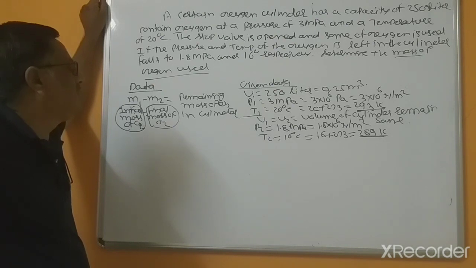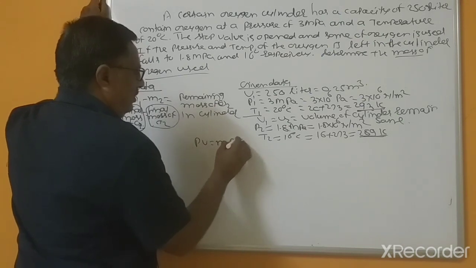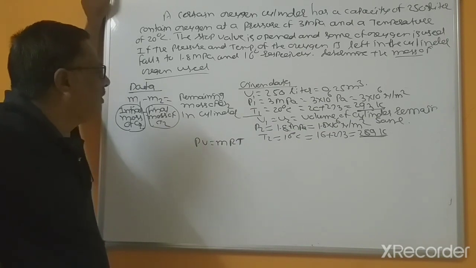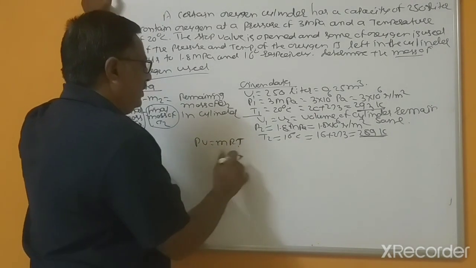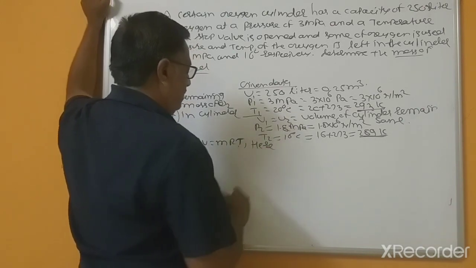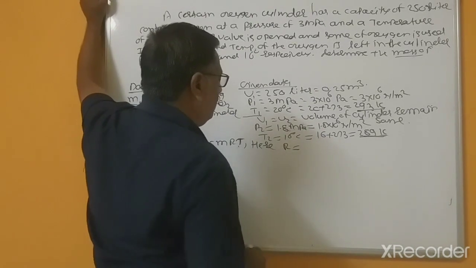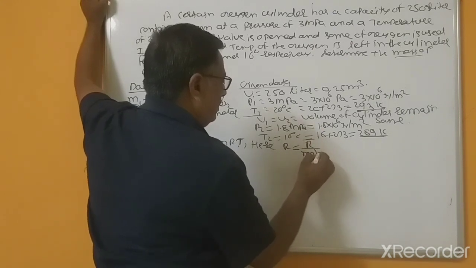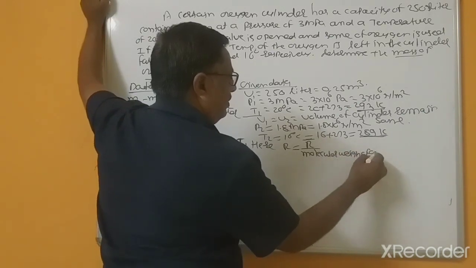You can use the equation PV equals mRT. The molecular weight of oxygen is taken as 29. Here R equals R dash divided by the molecular weight of oxygen.